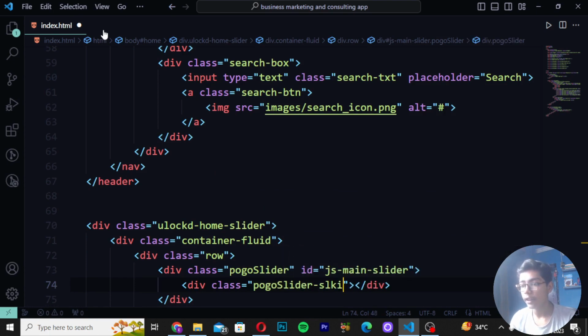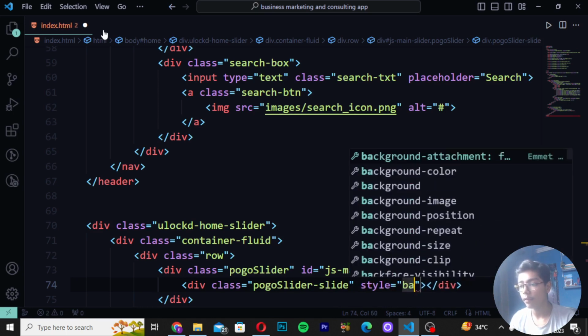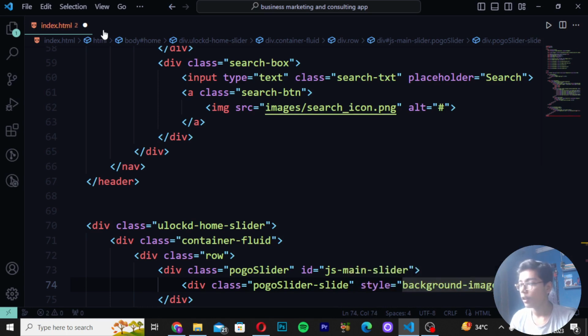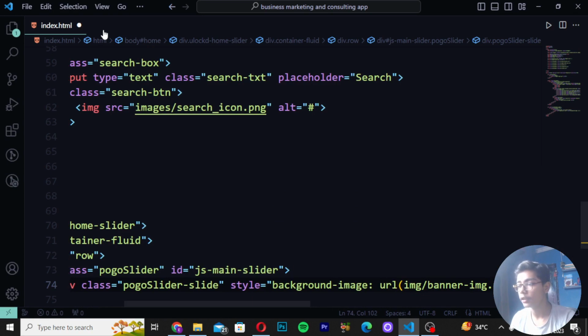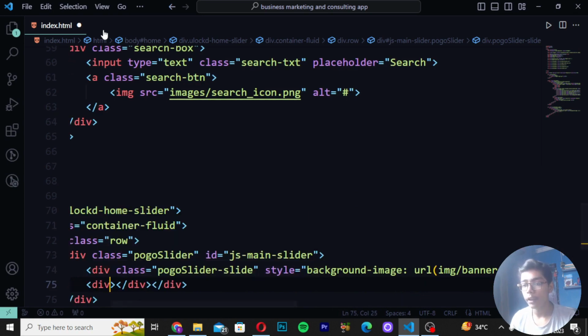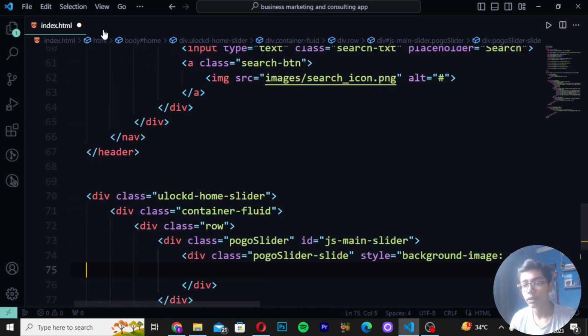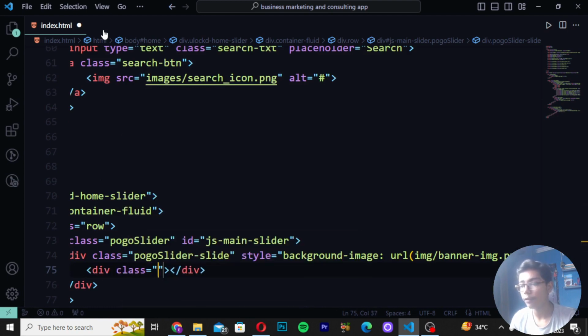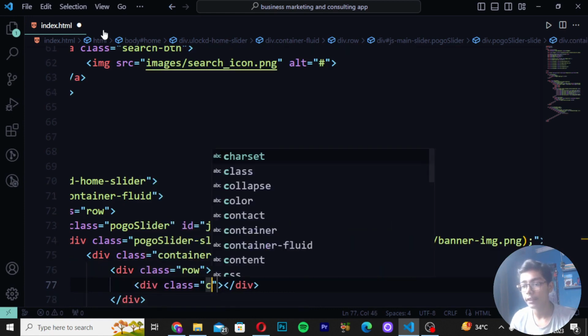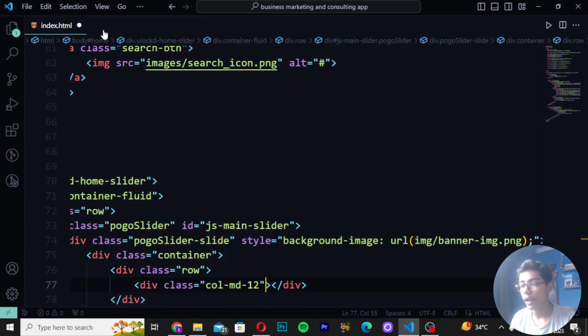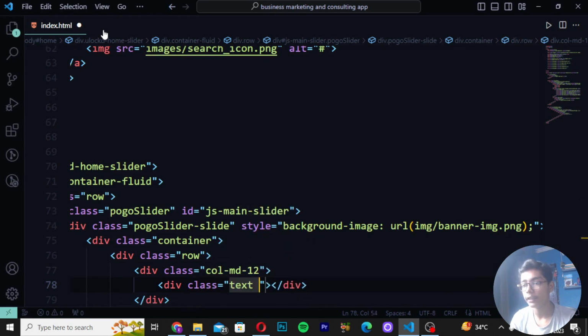Then you have to just write here pogo slider dash slide, and here you have to write style is equal to background image, and write here url, then create image slash banner image.png which is the image, then close this tag here. Then here you have to create div. So here I will be now moving down, create div class as container, write here div class row. Then I will be writing div class as col-md-12, write here div class as text.